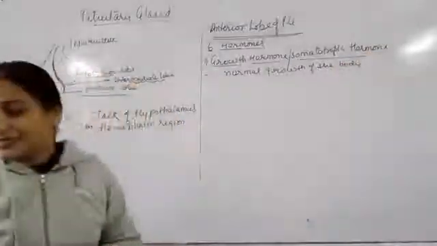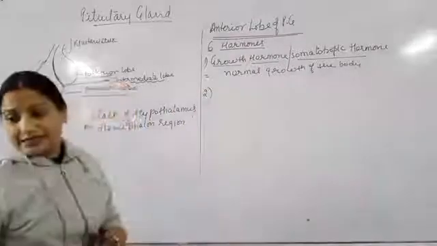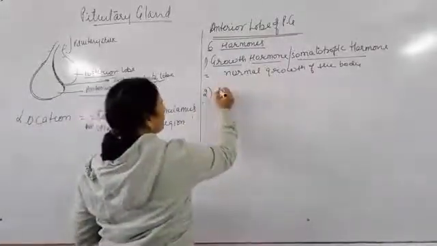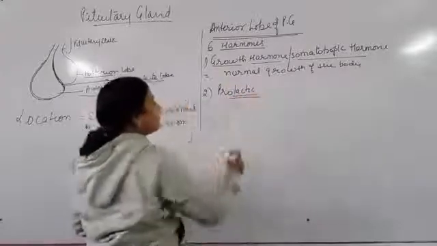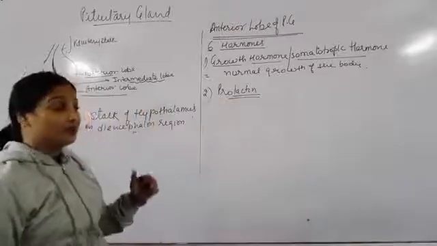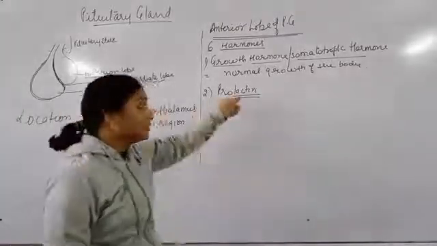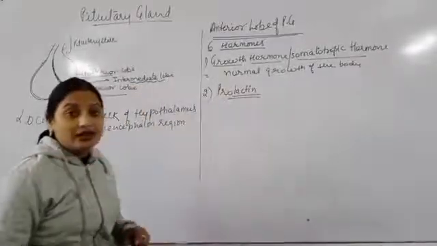Then we see the second hormone, which is prolactin. Now from the word lact, children, it should be clear: if something is related with lact, it is related with milk.